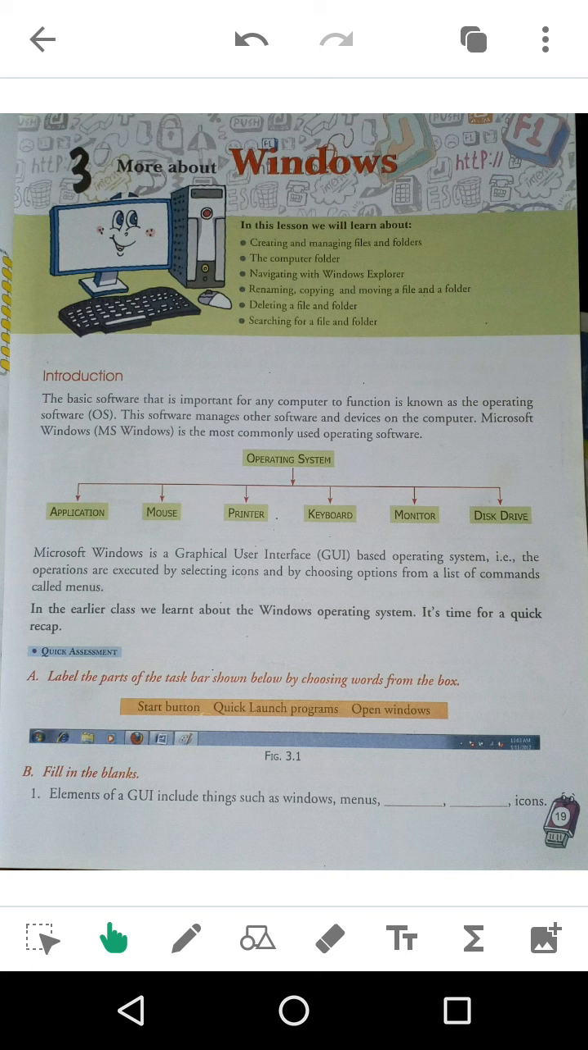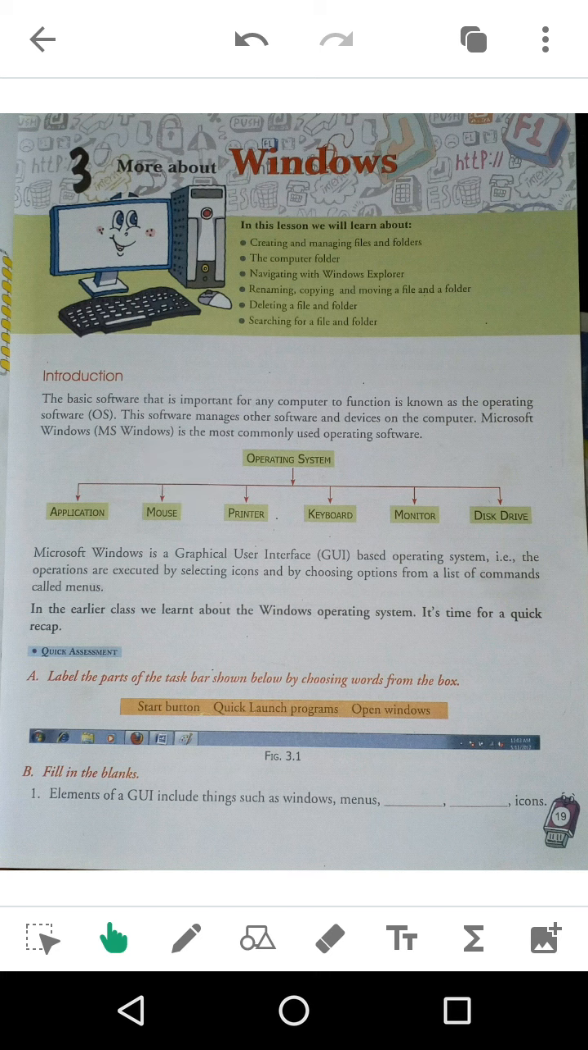Now the question arises: what OS will you use? There are different types of OS. An example of one OS is Microsoft Windows, MS Windows, and it is the most commonly used operating system.